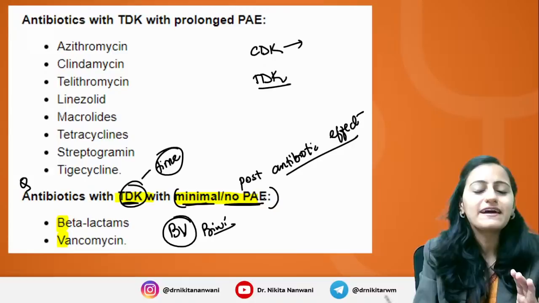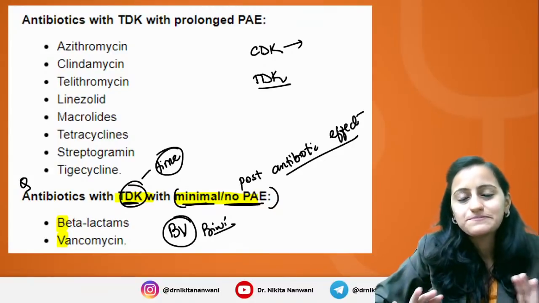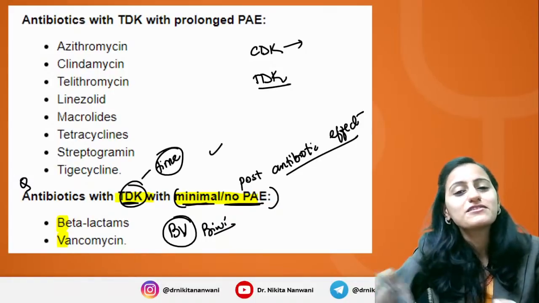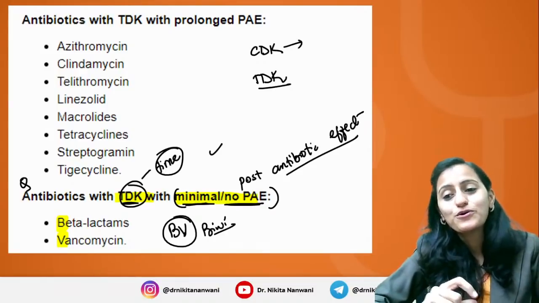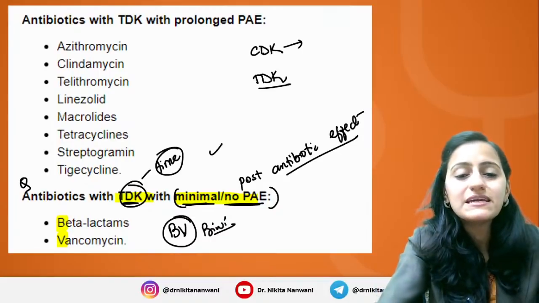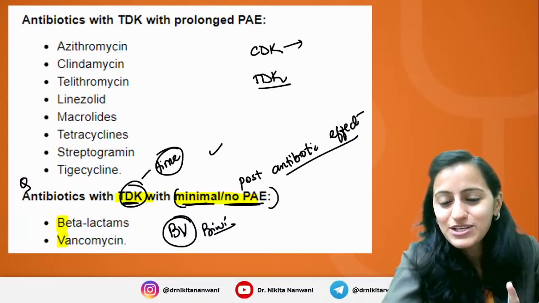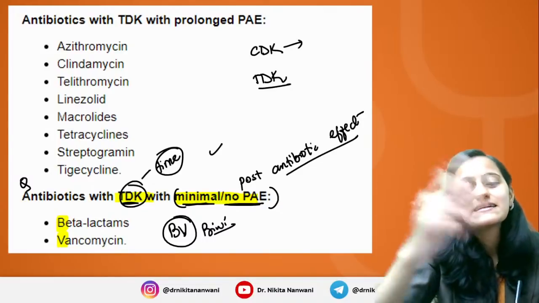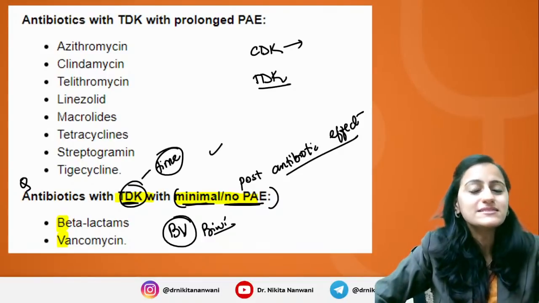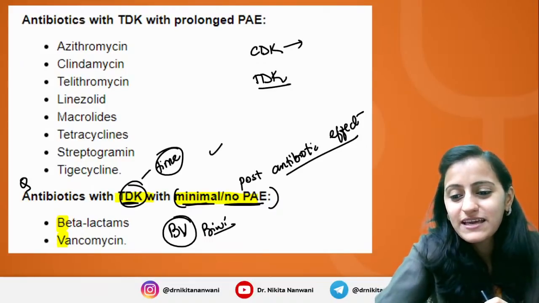But you know that the fights between the husband and wife are generally the ones which have no hangovers. The fight happens in the morning while the husband is going for work, and in the evening when he comes back, everything is normal. There is minimal or no post antibiotic effect. That is how you can remember that BV is your time dependent killing. As the marriage gets older, you have more fights, but there is no post antibiotic effect. There are no hangovers, no grudges which are carried forward.